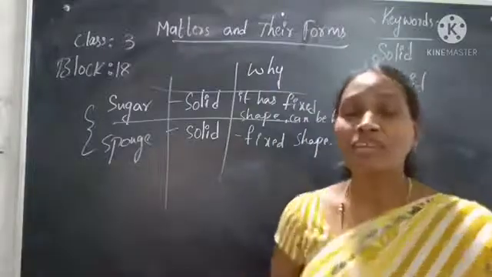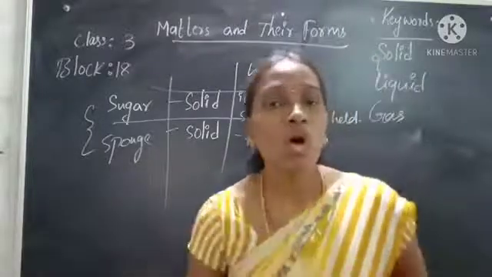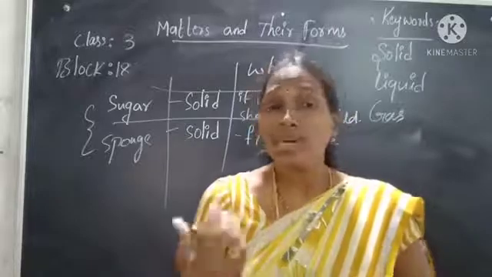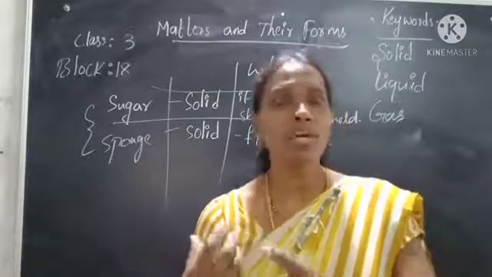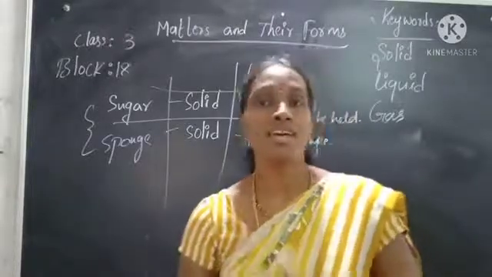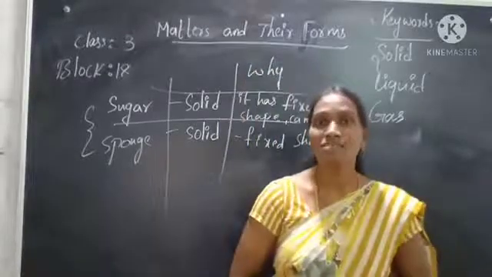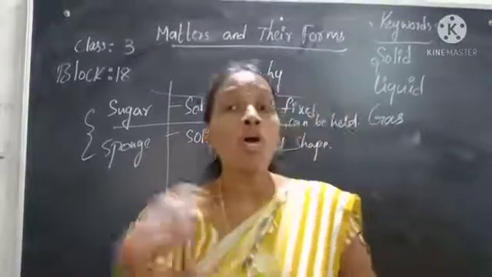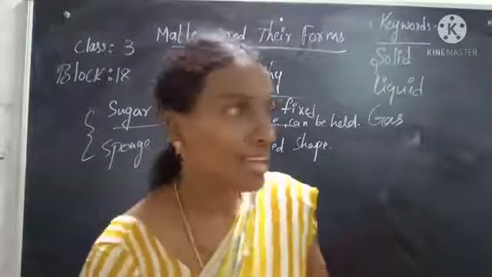Now you can tell me, children, we are human beings, right? We all are human beings. Are we solid, liquid, or gas? Give reason for your answer. We all are made of solids, liquids, and gases.